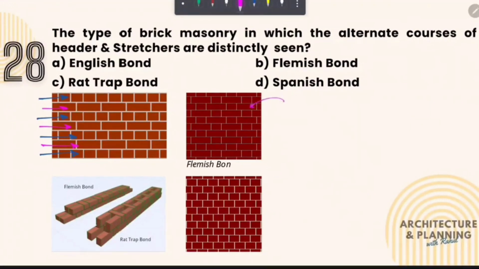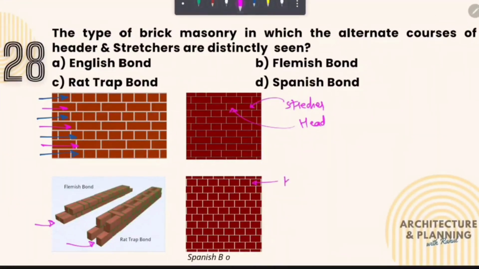But Flemish bond is a mix of stretcher and header in a single course, whereas red trap bond is very similar to Flemish bond, but there is some gap left between the two bricks which helps in cooling the house during day, and it releases the heat during night, which makes the temperature hotter during the night.